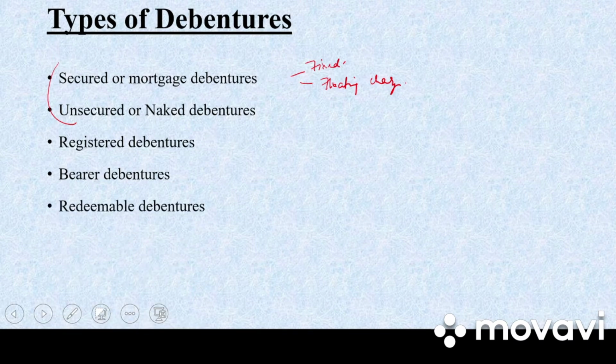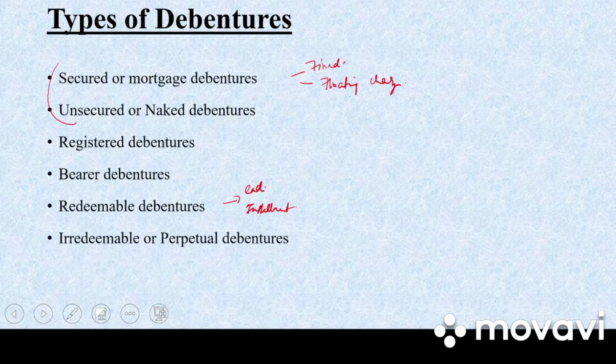Next we have redeemable debentures. Redeemable debentures are those in which the company will repay the amount either at the end, that is पूरे lump sum का amount end में दे देंगे, or in installments during the lifetime of the company. So in two ways the company will pay the debenture holders, either at the end of the period or in installments every year. Next we have irredeemable debentures. Irredeemable debentures are those which are not repayable by the company during its lifetime. Only at the time of liquidation is it repayable.